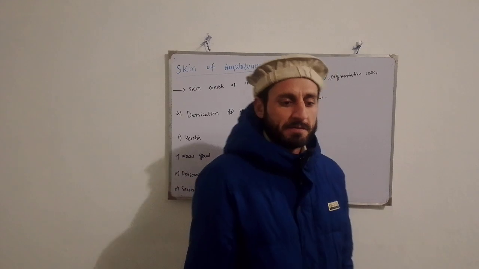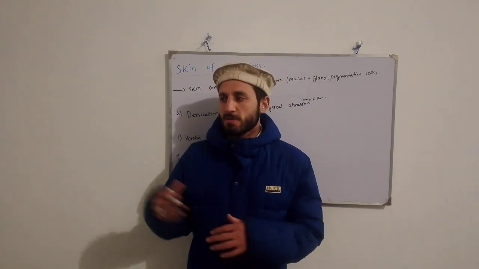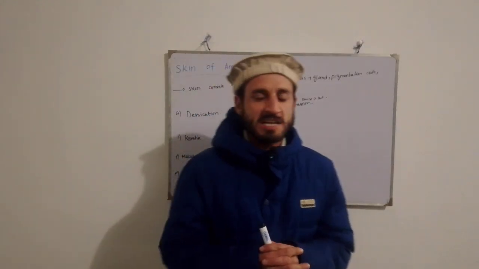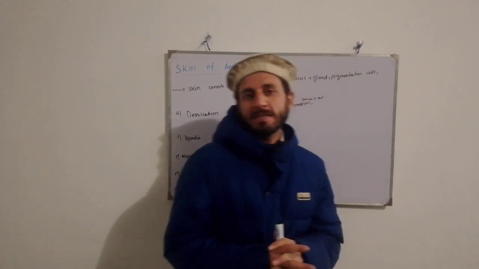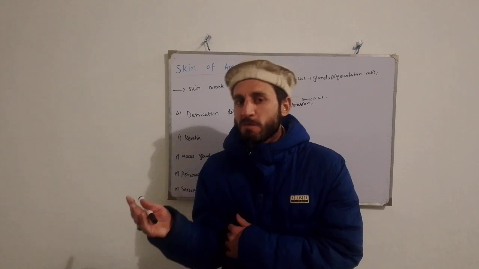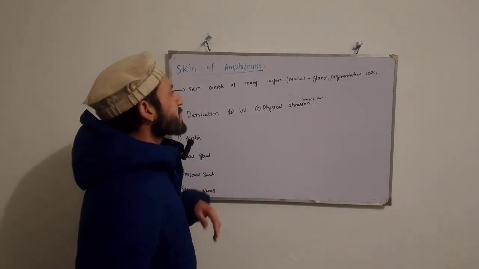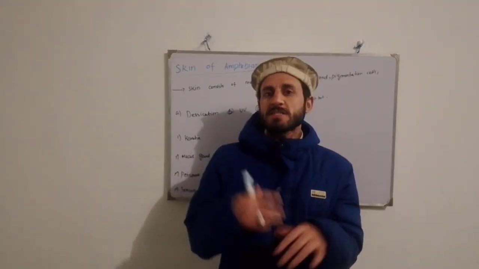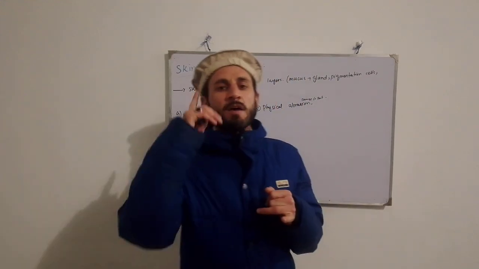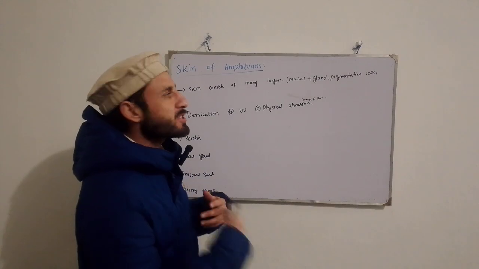As we know, during evolution we discussed fishes. They live in an aquatic environment, right? When we talk about amphibians, they live in both environments, aquatic as well as terrestrial, right? When we talk about amphibian skin, the skin consists of many layers, like we discussed earlier, that the skin of all vertebrates consists of epidermis, dermis, and hypodermis, and there were different compositions of these.